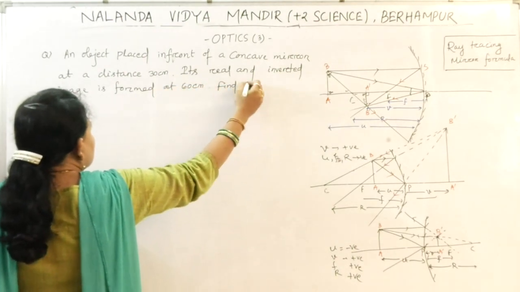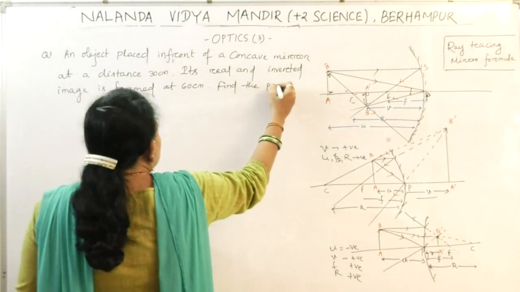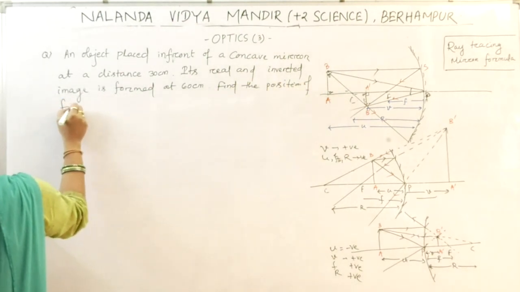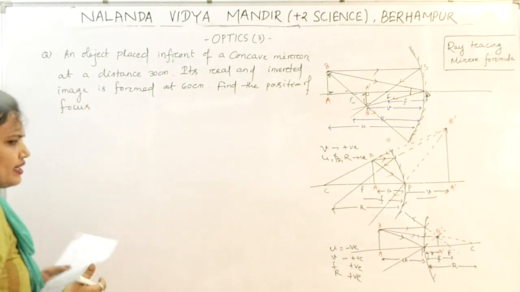Find the position of focus or your focal length.